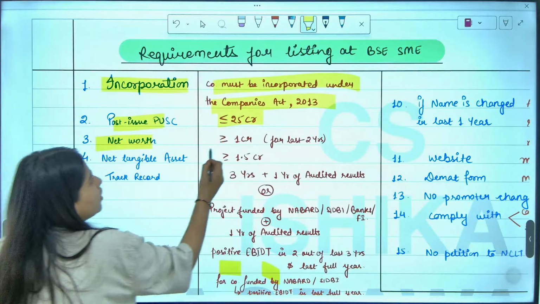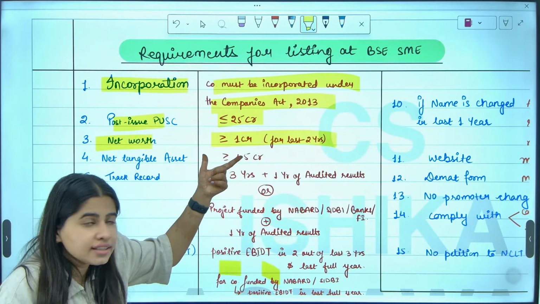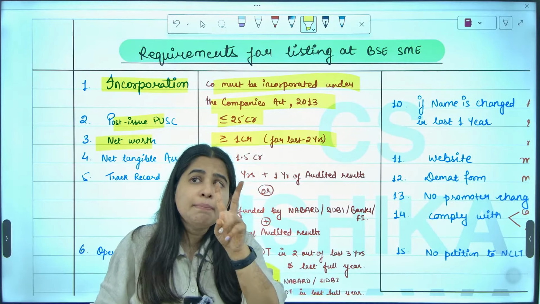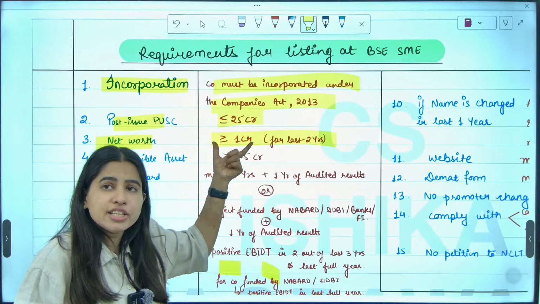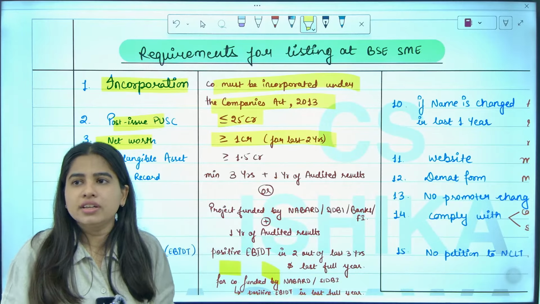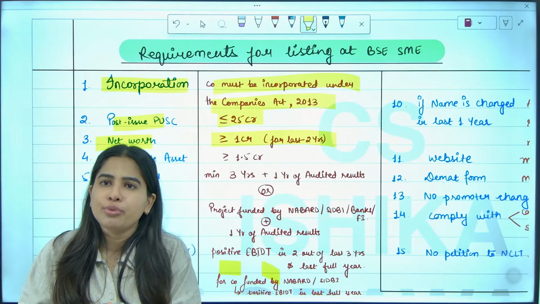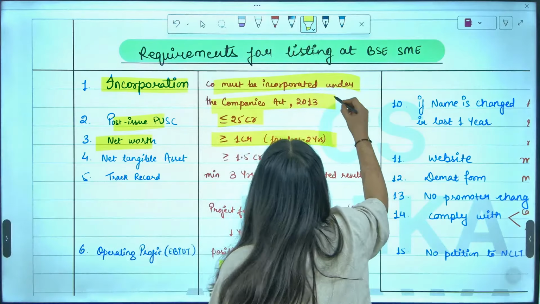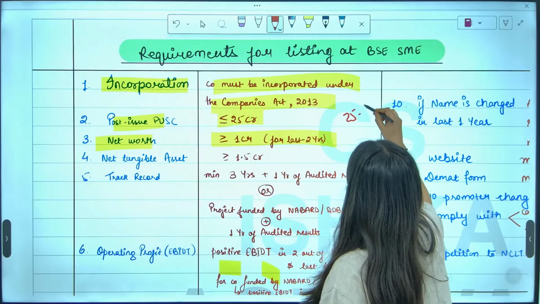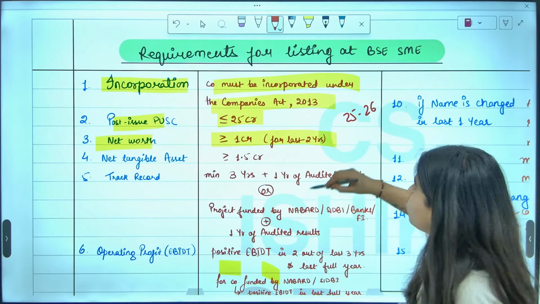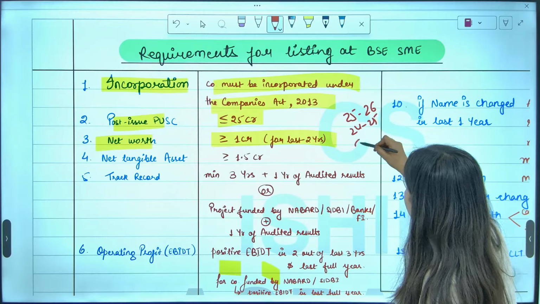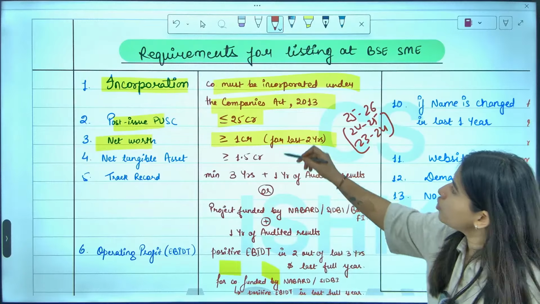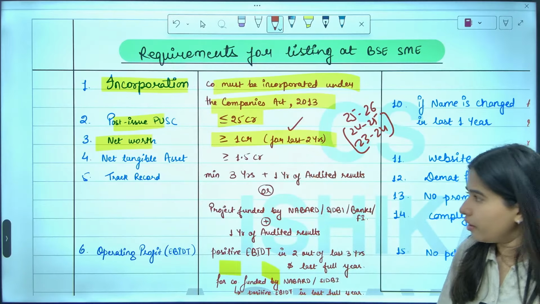Next, your net worth should be at least 1 crore in the last 2 years. Let's say the current year is 25-26. So the last 2 years means 24-25 and 23-24. In these 2 years, you should have a minimum net worth of 1 crore. Are we clear with this?